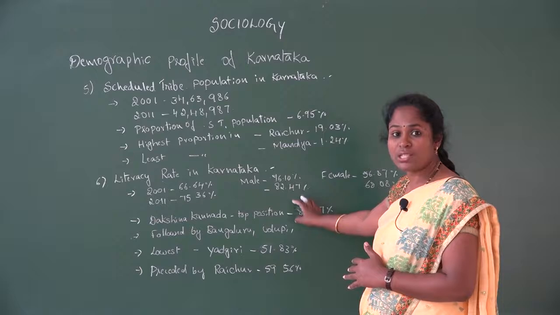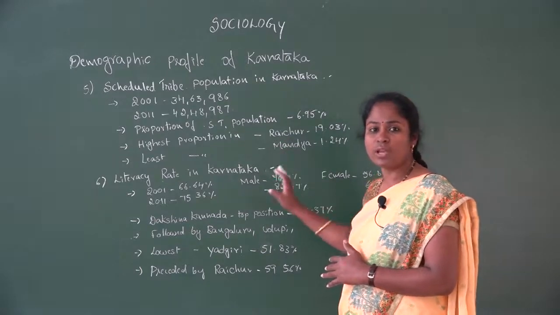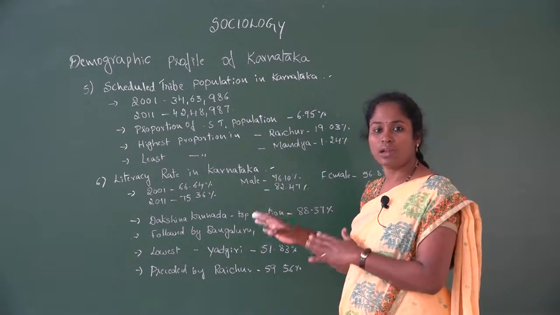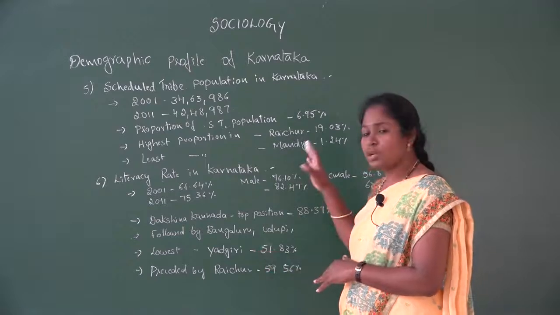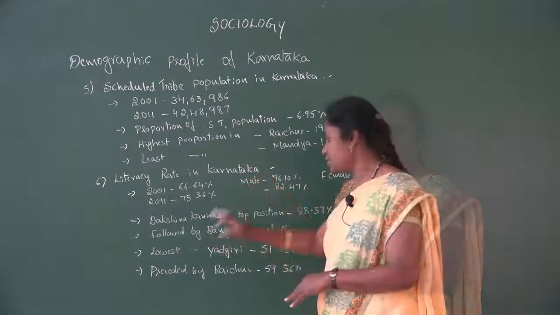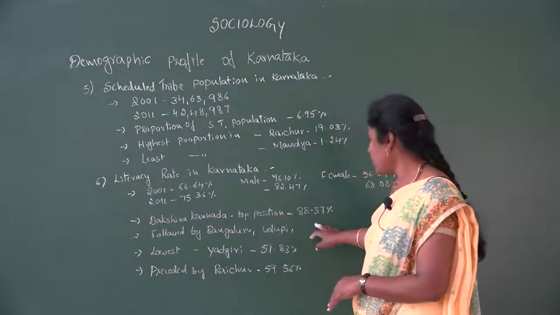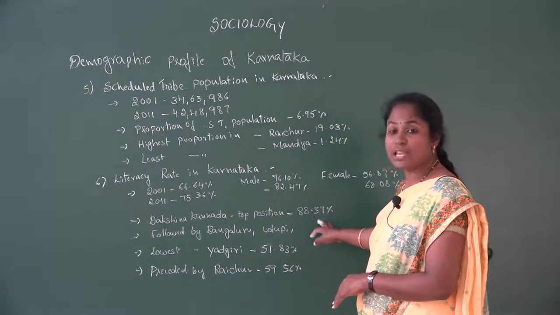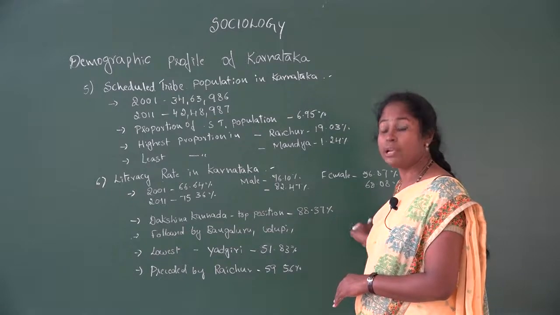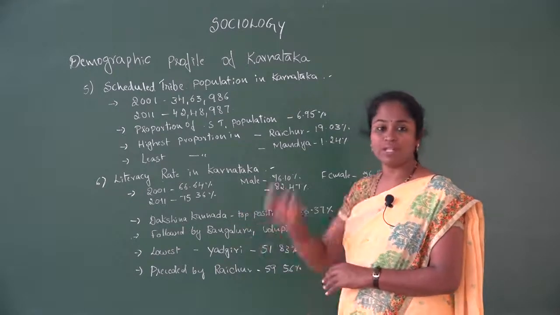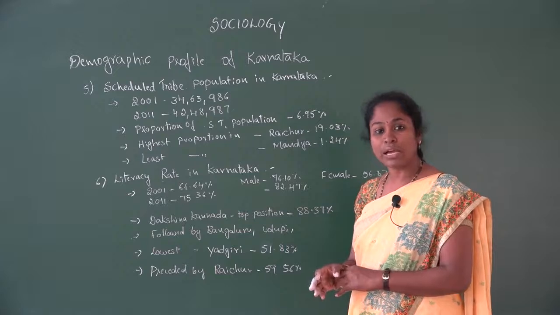The literacy rate of Karnataka has increased from 2001 to 2011. Then the topmost position is occupied by Dakshin Kannada, where nearly 88.57% of the people are literate. That is the topmost position in Karnataka.